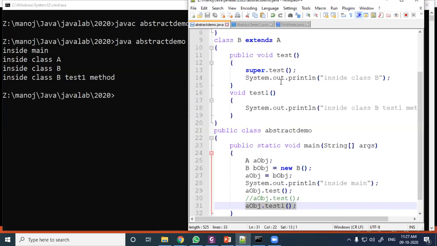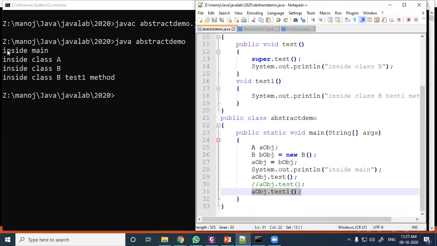When I execute this, just see the program. First, the line inside main is executed. After that, inside class A, when this test function is called, the execution pointer goes to this line.